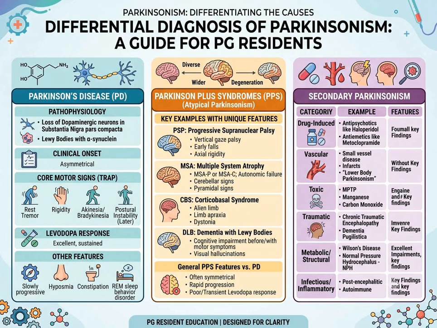Traumatic etiologies encompass chronic traumatic encephalopathy and dementia pugilistica in patients with a history of repeated head injury. You must also keep metabolic and structural causes in mind, such as Wilson's disease or normal pressure hydrocephalus, as well as post-encephalitic or autoimmune inflammatory conditions. Systematically working through these categories will ensure you reach the correct diagnosis and provide the most appropriate management for your patients.